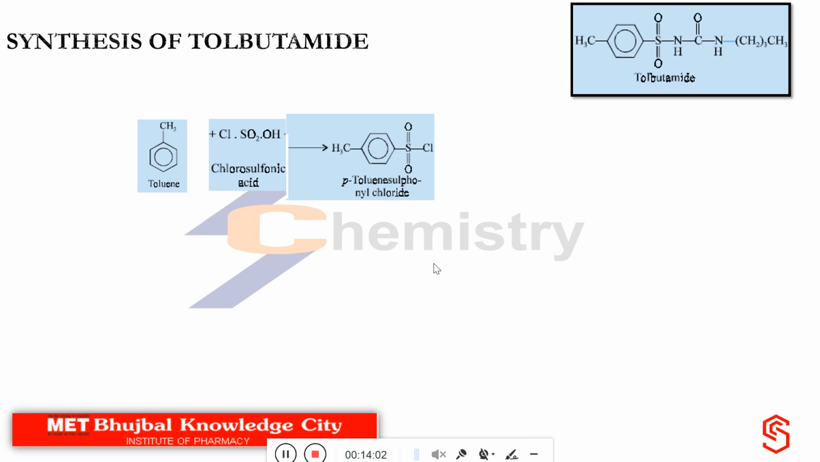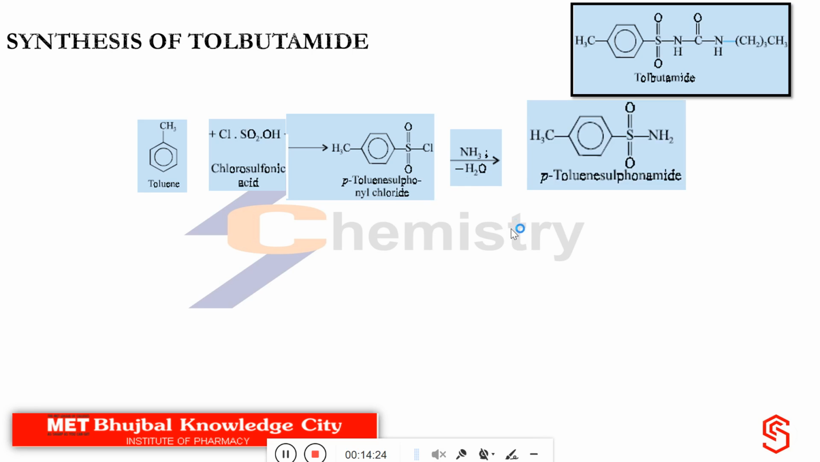Now we require chlorine for a specific purpose. As chlorine is an electronegative substituent, it is a good leaving group, and when a leaving group is there, that will increase the rate of reaction. So if we treat this compound with ammonia, just by stirring very fast, we will get this compound, that is para-toluene sulfonamide.